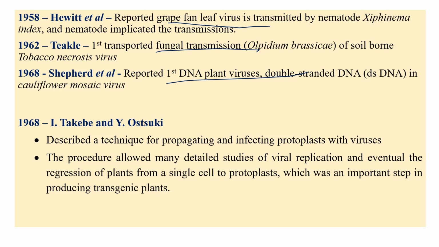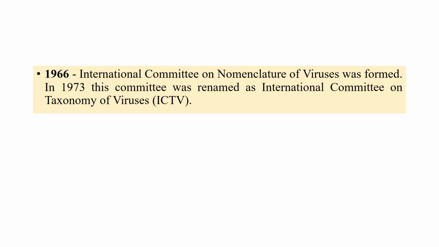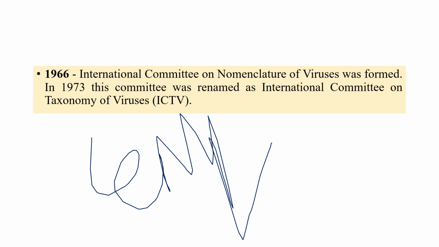In 1966, the International Committee on Nomenclature of Viruses, ICNV, was formed. This is very, very important: International Committee on Nomenclature of Viruses. Later, the name was changed to International Committee on Taxonomy of Viruses in 1973.